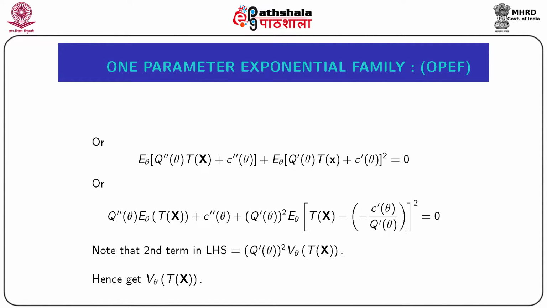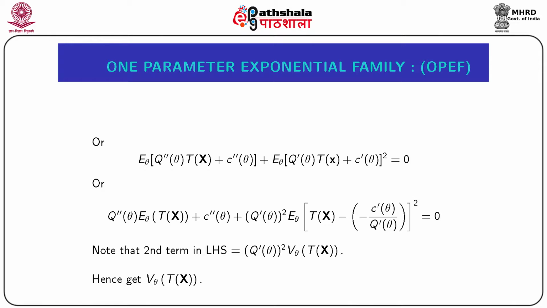Now this expression can be written as expectation of q double prime theta tx curl plus c double prime theta, plus expectation of (q prime theta tx curl plus c prime theta) whole square, equal to 0. The second expression under expectation can be simplified by taking q prime theta whole square common, and it becomes, within expectation, (tx curl minus of c prime theta by q prime theta) whole square.